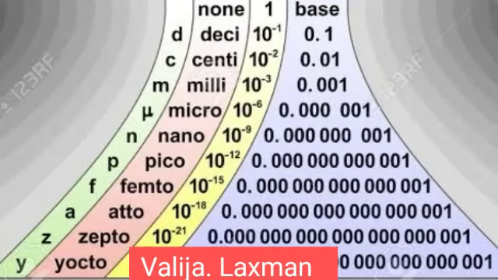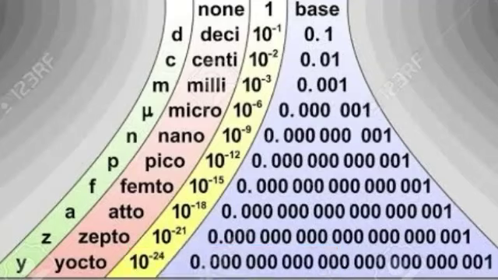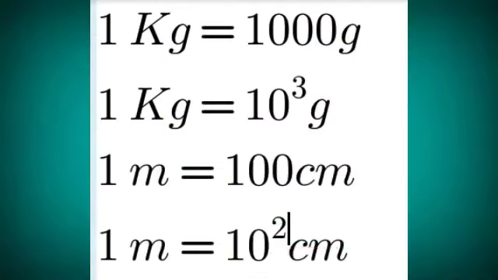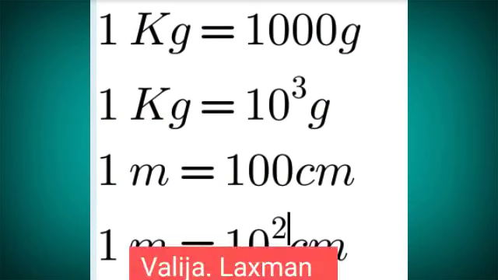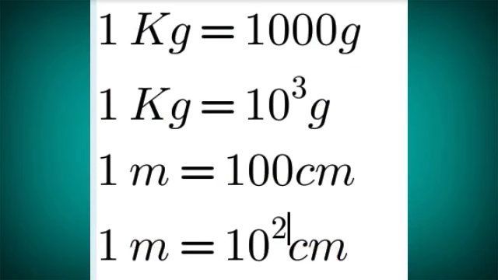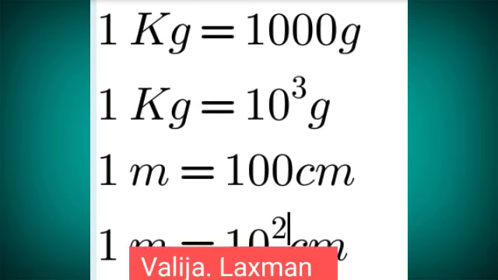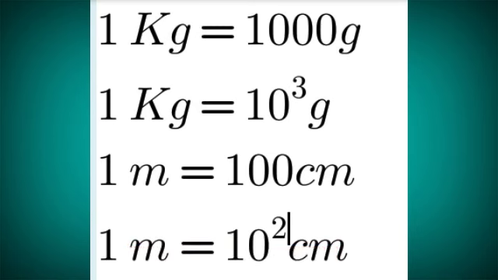So if you want to, you can take one example. For example, we are taking 1 kilogram. 1 kilogram is nothing but 1000 grams. This 1000 can be written as 10 cube grams. So this 10 cube is called as multiple.